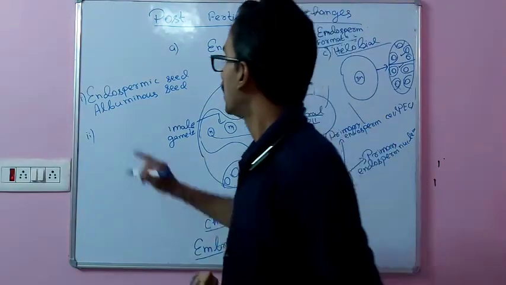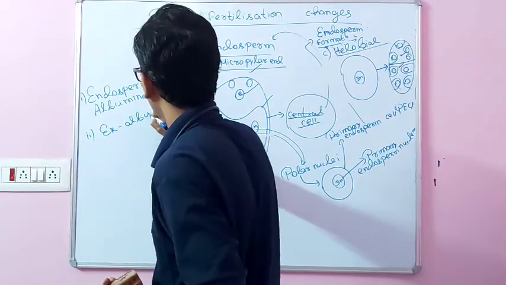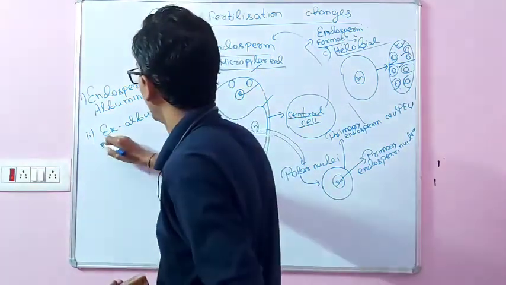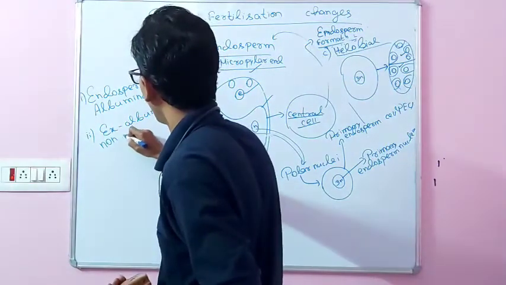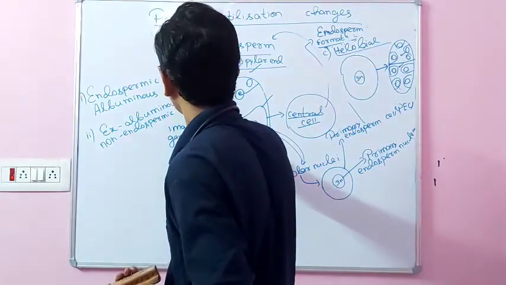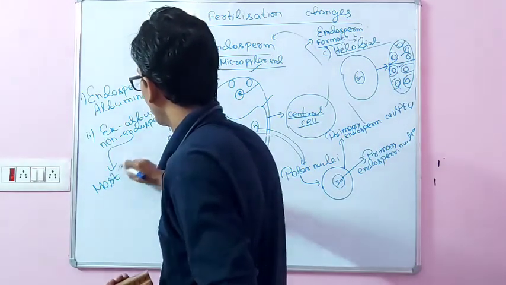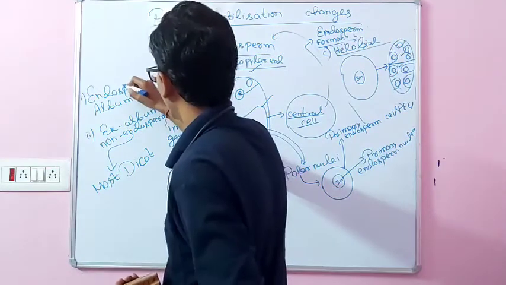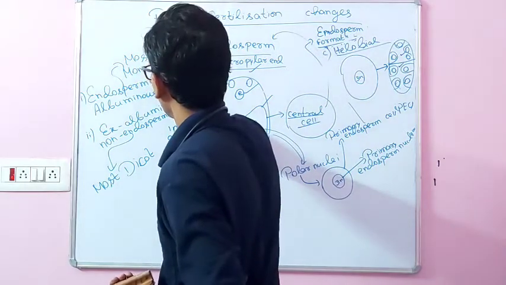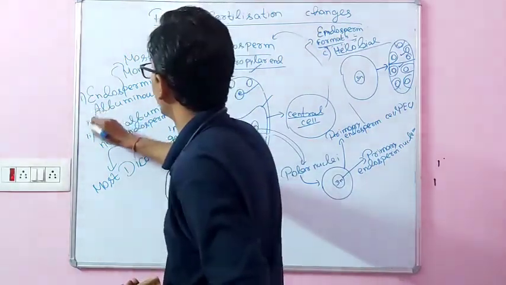That kind of seed is called non-albuminous seed, or non-endospermic seed, which is found in most dicots. And endospermic seed is found in most monocots and in castor.